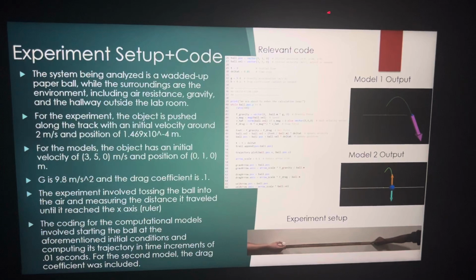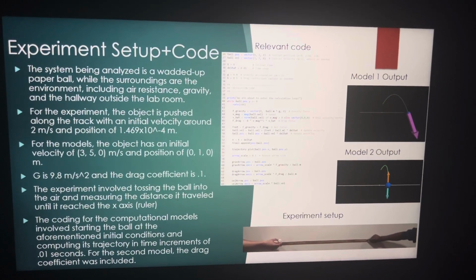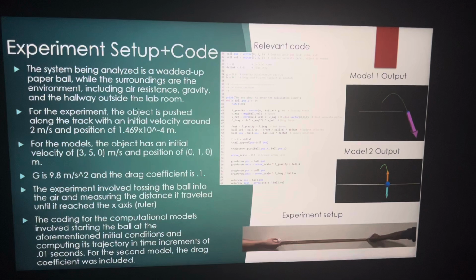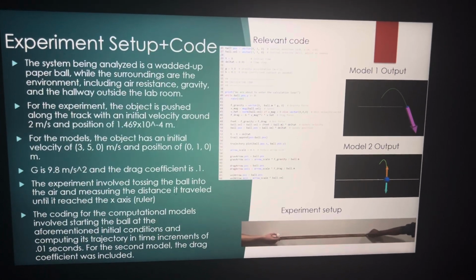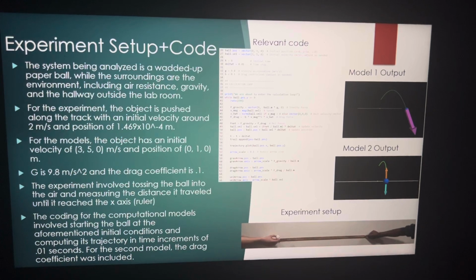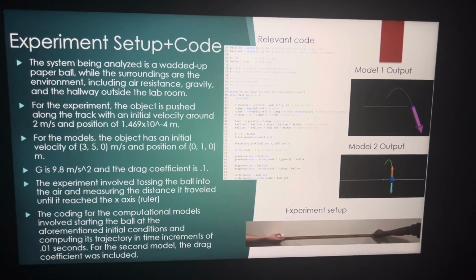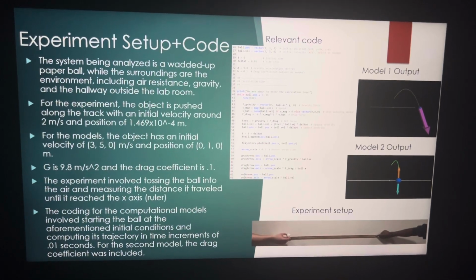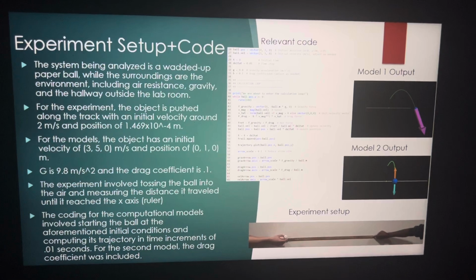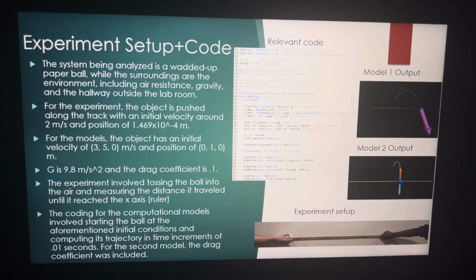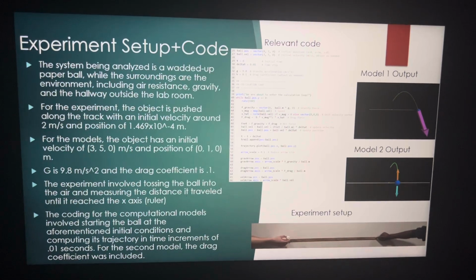The system being analyzed is a wadded up paper ball, while the surroundings are the environment, which include air resistance, gravity, and the hallway outside the lab room. For this experiment, the object is pushed along the track with an initial velocity around 2 meters per second and a position of 1.469 times 10 to the negative 4 meters. For the models, the object has an initial velocity of 3, 5, 0 meters per second and a position of 0, 1, 0 meters. Gravity is 9.8 meters per second squared, and the drag coefficient is 0.1.